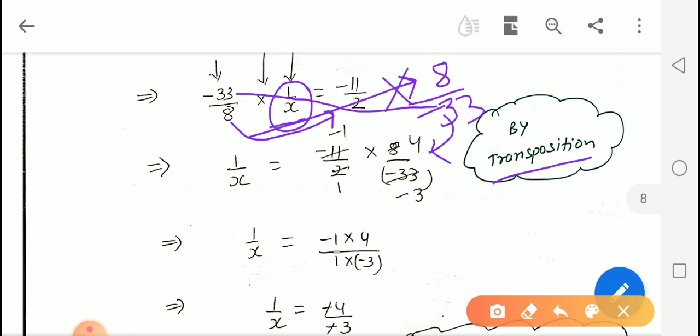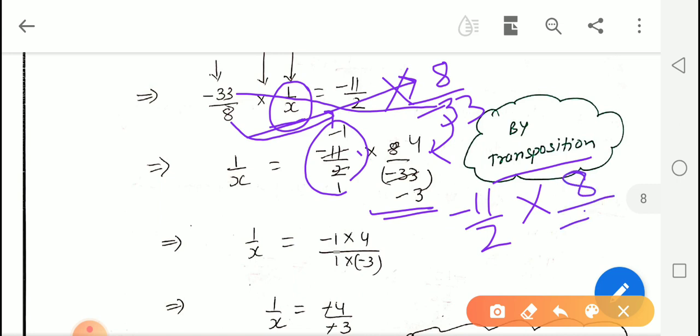Here see the step: negative 11 upon 2 into 8 upon negative 33. Negative 33 upon 8, when moved to the right hand side, becomes 8 upon negative 33.